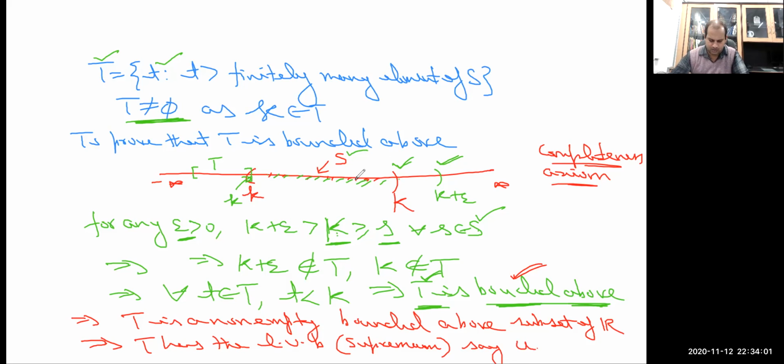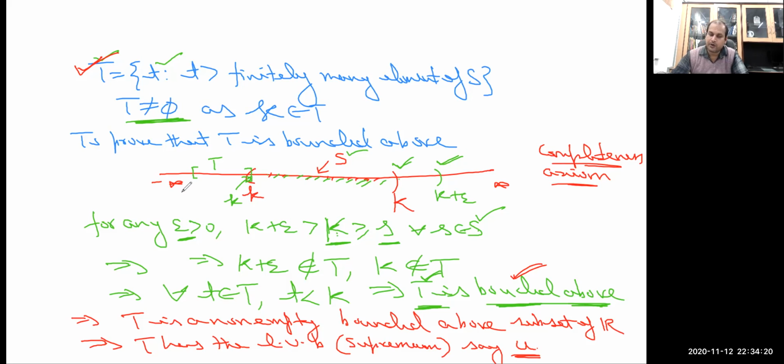Now what next we need to show is that this u is the required limit point of the set. This u, which is the supremum of the constructed set T, is going to be the limit point of the set S.